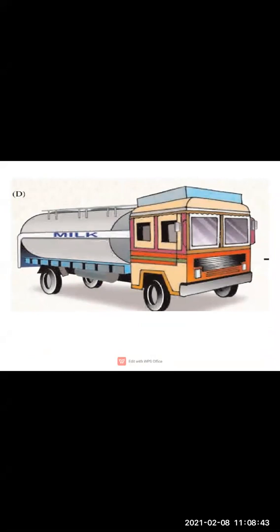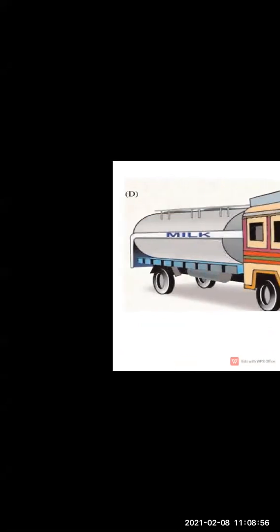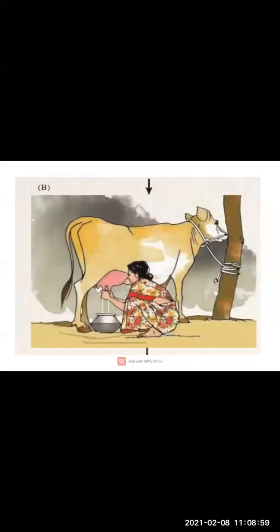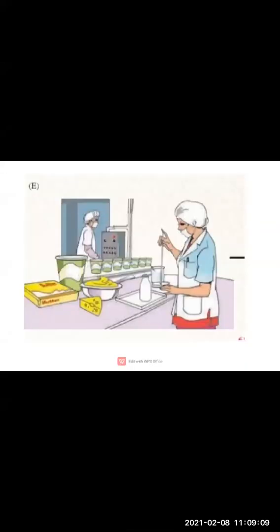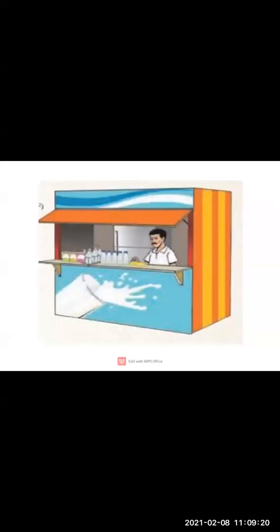So all these activities are related to the products of primary and secondary occupations, right, children? All the activities which I have shown you right now are related to the products of primary as well as secondary occupations. See, here this lady is obtaining milk from the domestic animal, which means it is her primary occupation. Now this milk is utilized in factories, where it is processed, and they make cheese, butter, shrikhand, any other product from the milk. Now this product is being sold by this person.